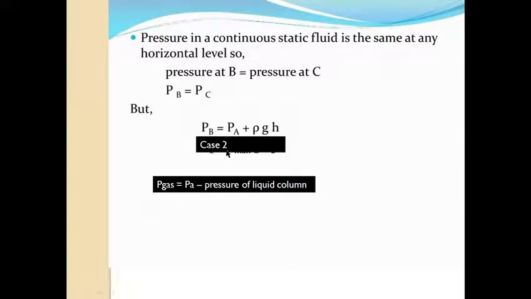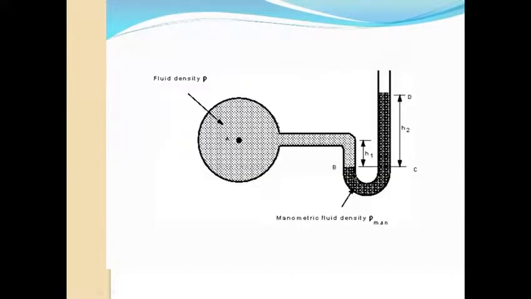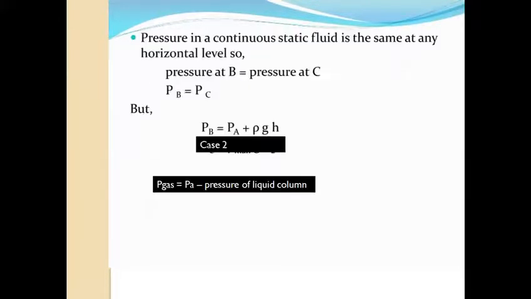Another case, the second case: if the pressure of the gas is lesser than the atmospheric pressure, then the level of the liquid column will rise in this limb and fall in this limb. Then we have to use the formula: atmospheric pressure minus pressure of the liquid column, meaning PA, the pressure of the atmosphere, minus rho g h. You can use the formula here, rho g h.